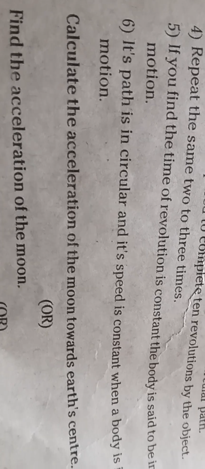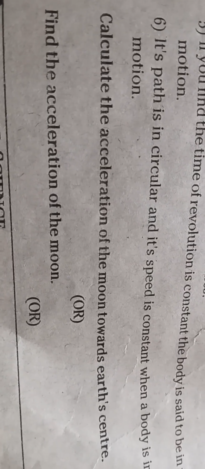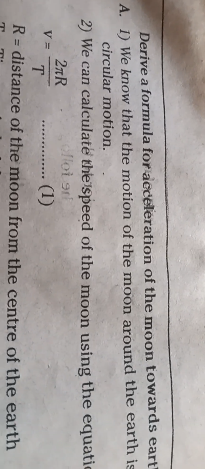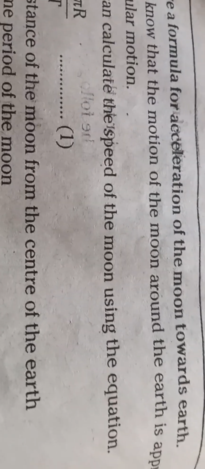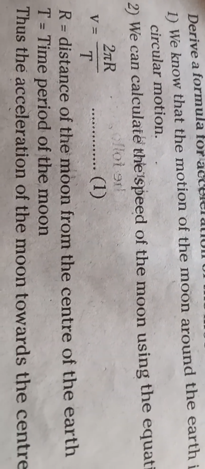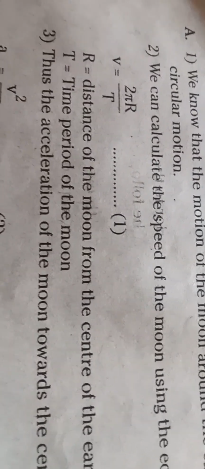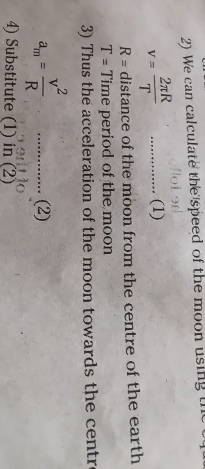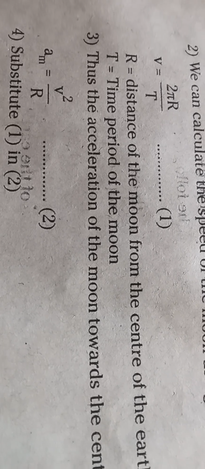Calculate the acceleration of the moon towards the earth's center, or derive the formula for acceleration of the moon towards the earth. We know that the motion of the moon around the earth occurs approximately in circular motion. We can calculate the speed of the moon using the equation v equals 2 pi r by t, where r is the distance of the moon from the center of the earth and t is the time period of the moon. Thus, the acceleration of the moon towards the center of the earth.